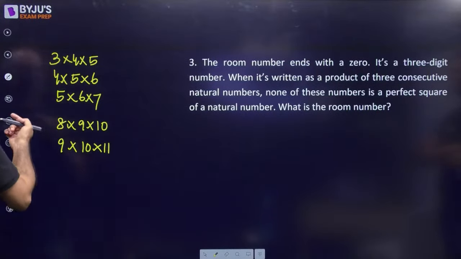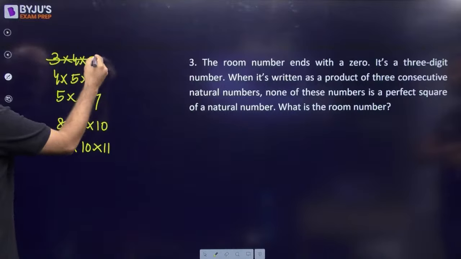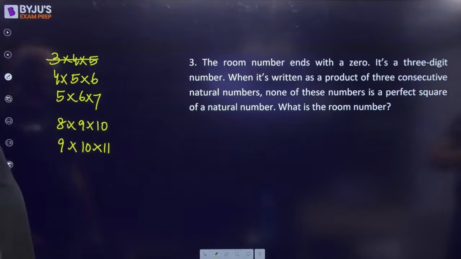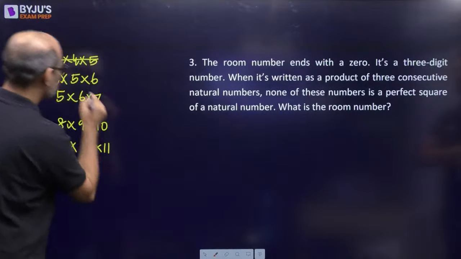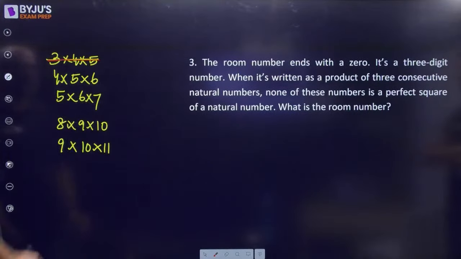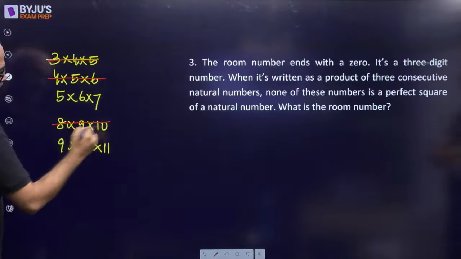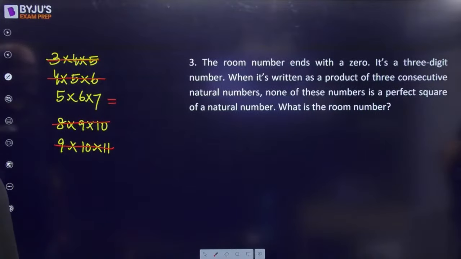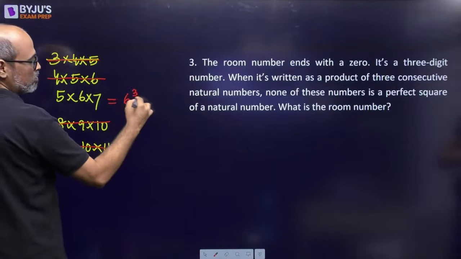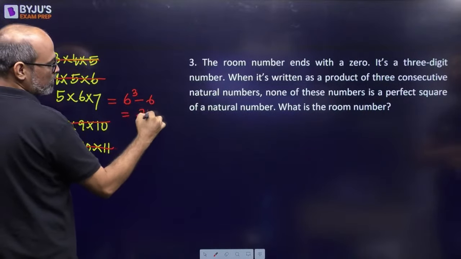All of them are. No. 3, 4, 5 नहीं है. Now, when it is written as a product of 3 consecutive natural numbers, none of these numbers is a perfect square. So 4 हट गया, 9 वाला हट गया, ये बचा. Only one possibility is left again. Which is 6 cube minus 6, which is 210.